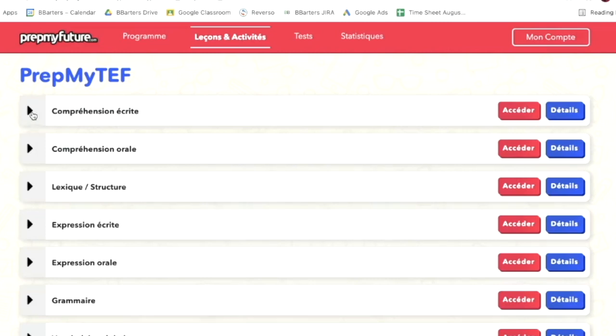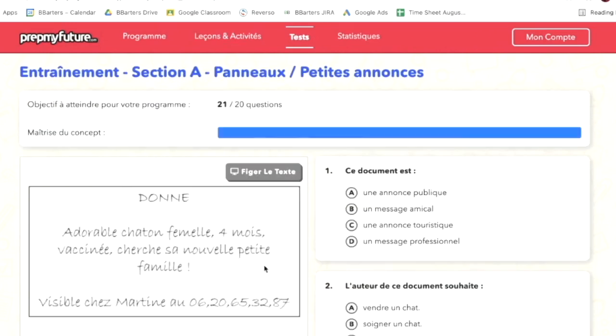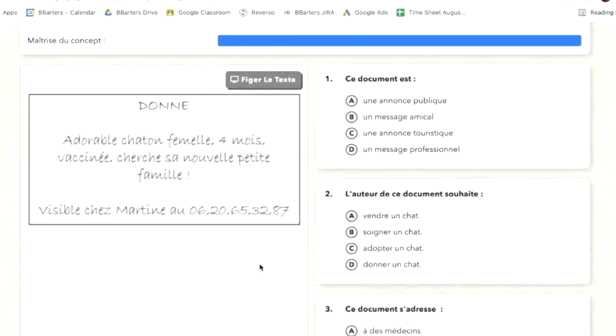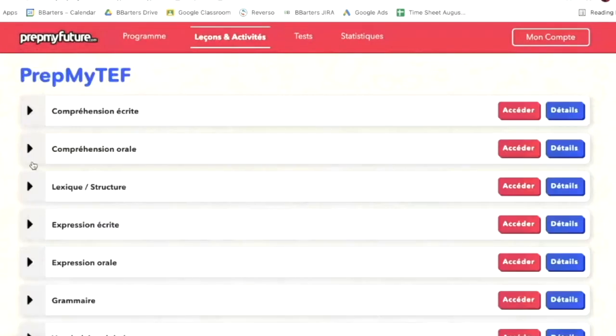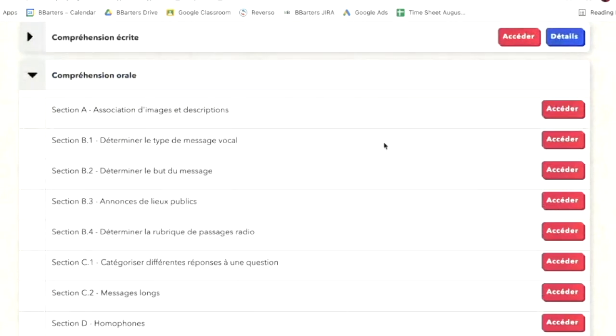So if you go to the reading part, they have given this category of questions, and these are exactly the type of questions that are asked in your exam, right? So you can go and you can practice a bunch of these questions. Thus, you get familiarized with the type of questions that are asked, and these questions are very similar to the ones that are asked in the exam, and that is available to you for all the modules. They have given the types of questions, and then they have practice questions for you.